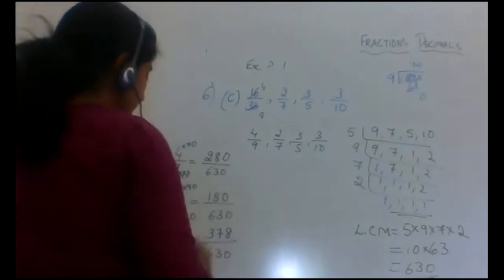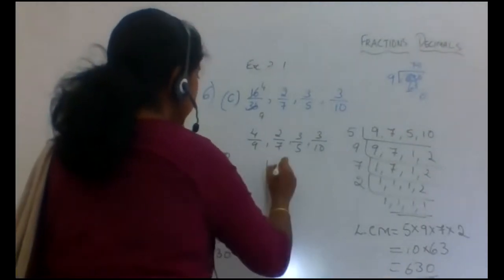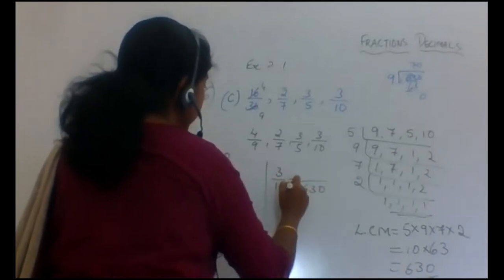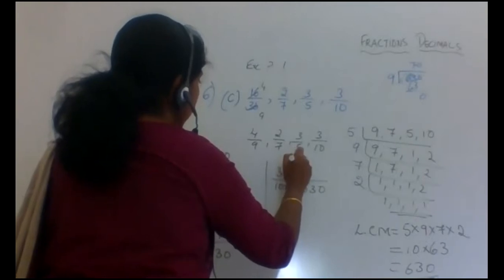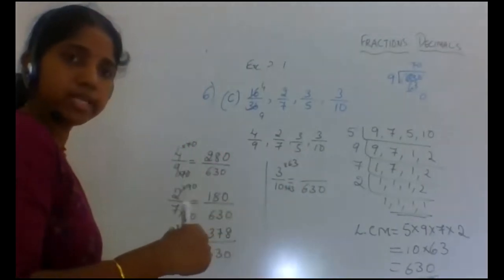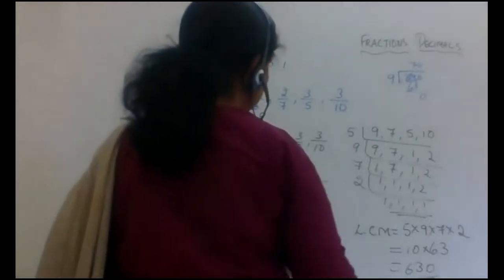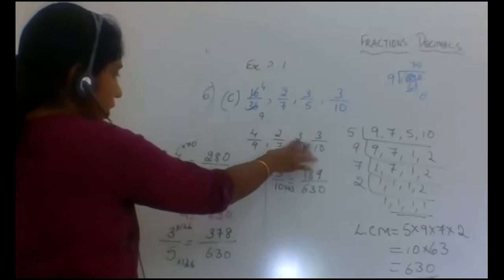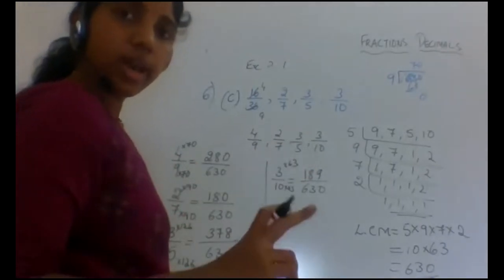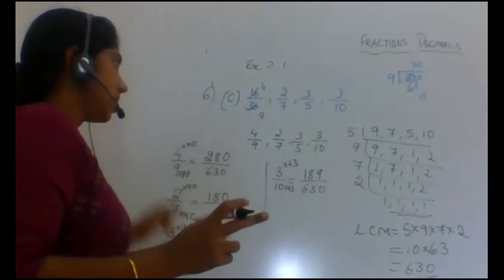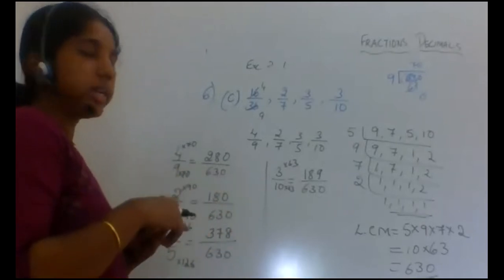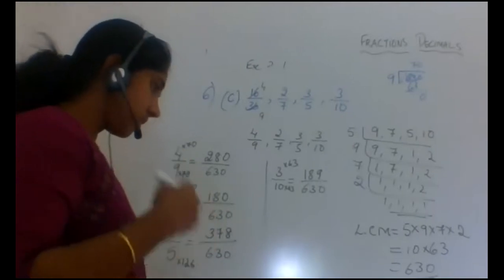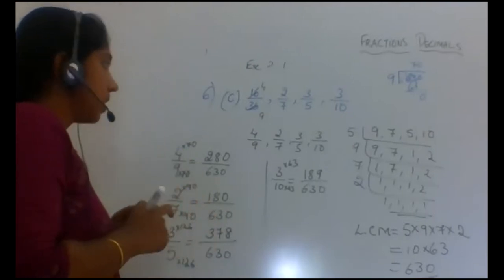Next we go for the remaining one, 3 by 10. It should be over 630, so we multiply and divide by 63 here. 63 into 3 is 189. So we have converted the given fractions to like fractions having the same denominator. How did we convert? We converted by finding the equivalent fraction of the given fraction.